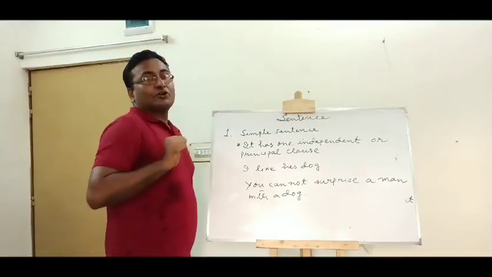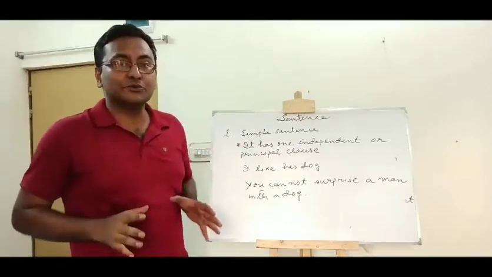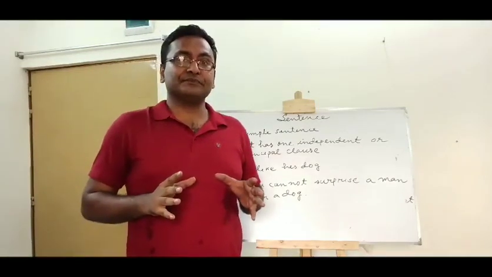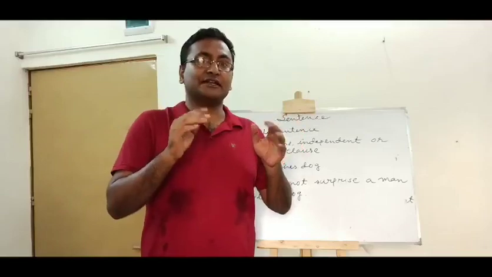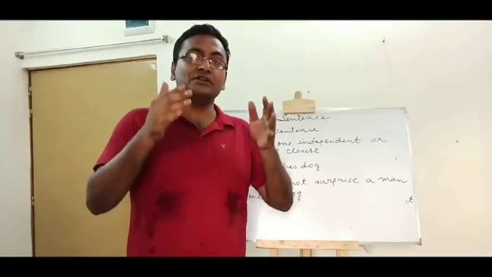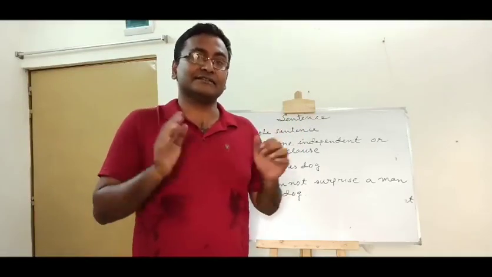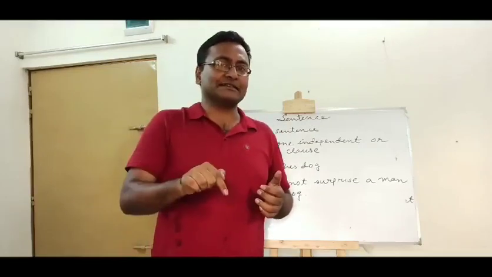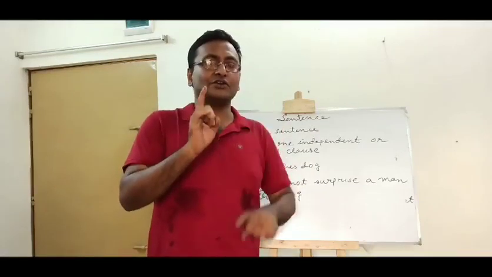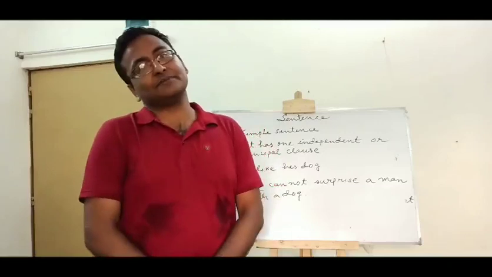I like his dog. আমি তার কুকুরটাকে খুব পছন্দ করি. This is a single clause and this is a principal clause or independent clause, and this is a simple sentence. So in a simple sentence you can see only a single clause, that is a principal clause.